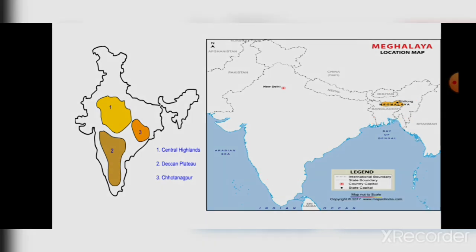Okay, so this was the Peninsular Plateau. And that is it for today.